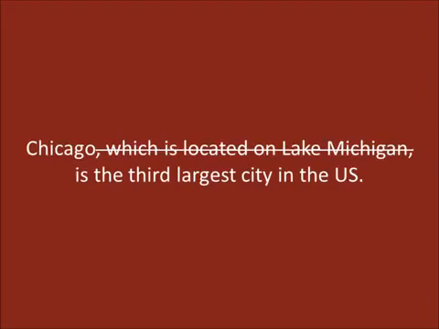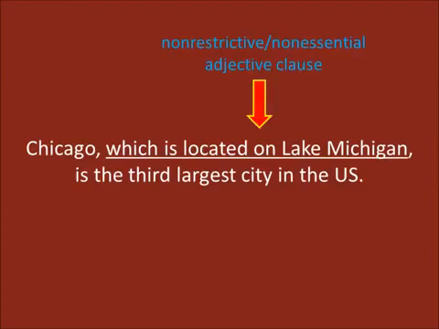That still makes sense and gives us useful information. So unlike our previous example, the sentence does not need this adjective clause in order to work. It just gives us extra information. This idea of extra information is very important. If we don't need the adjective clause in order for the sentence to make sense and give us useful information, then we call it a non-restrictive or non-essential adjective clause. This is because we don't need the clause, and it does not specify or identify what we are talking about.